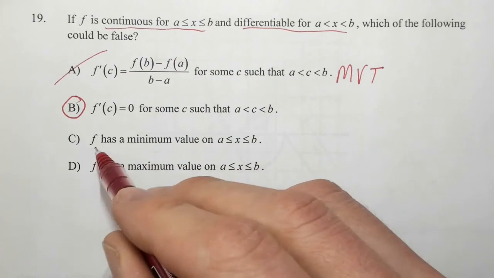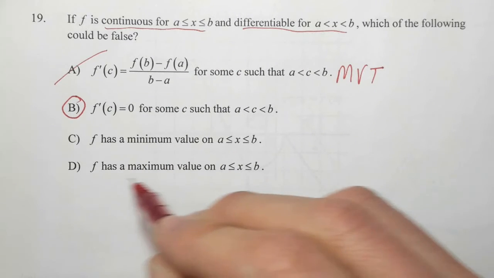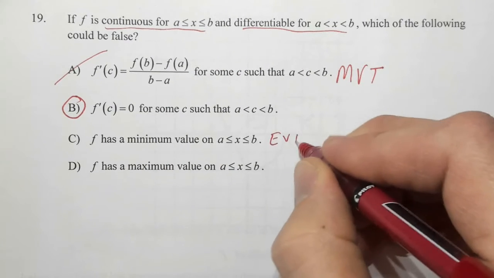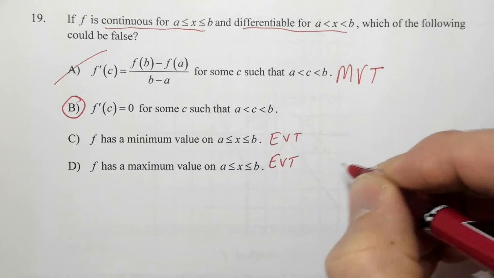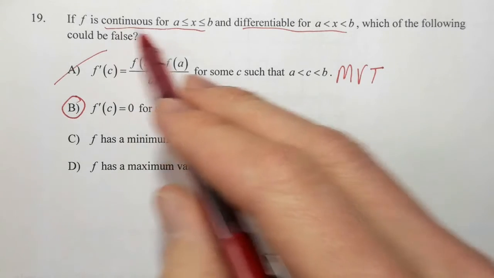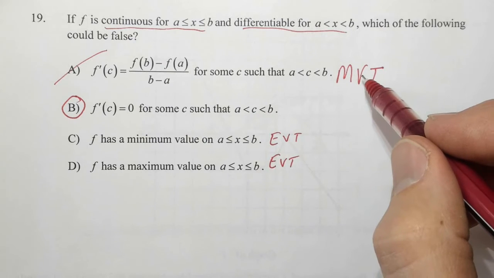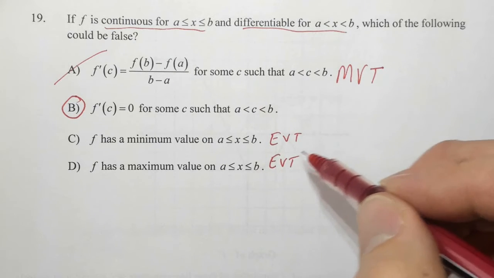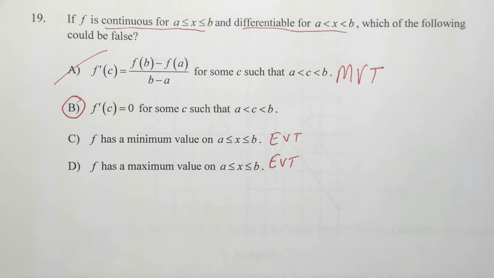Why are they true? F has a minimum value. F has a maximum value. This is our extreme value theorem. And the extreme value theorem will be true as long as the function is continuous. So we can see here that we are actually tested on the mean value theorem and the extreme value theorem for this question, even though the question writers never use those terms.